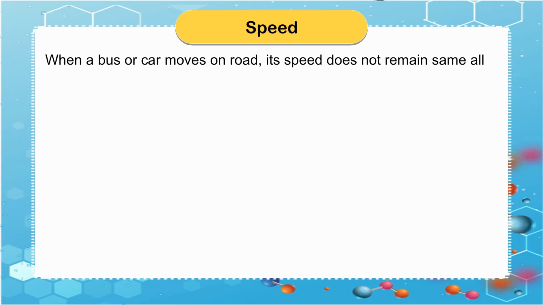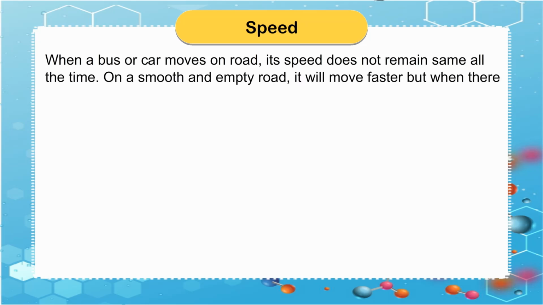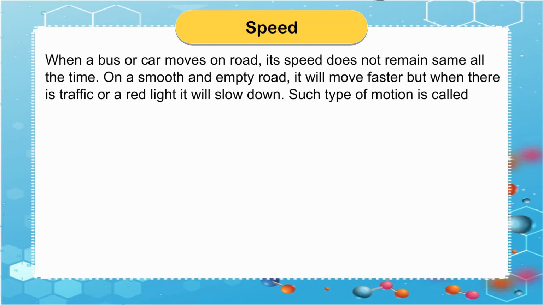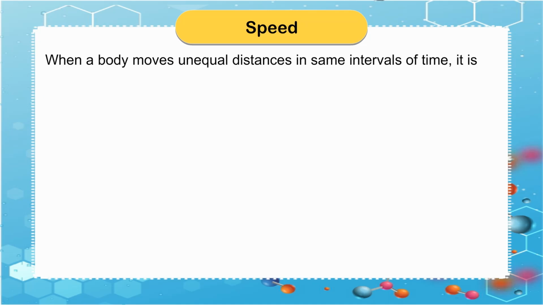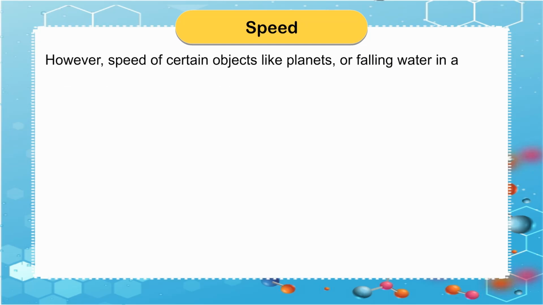When a bus or car moves on road, its speed does not remain same all the time. On a smooth and empty road, it will move faster, but when there is traffic or a red light, it will slow down. Such type of motion is called non-uniform motion. When a body moves unequal distances in same intervals of time, it is said to have non-uniform motion.